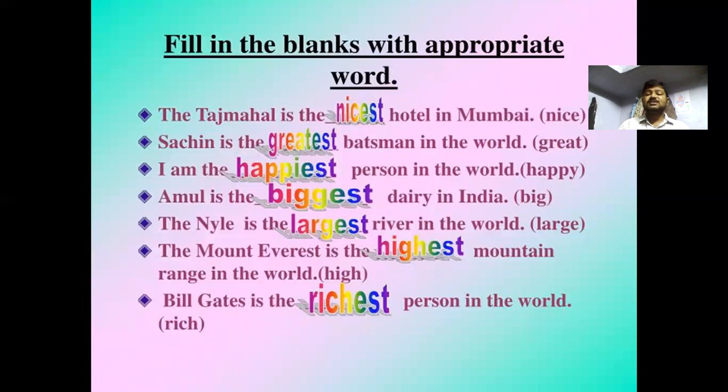And the Taj Mahal is the nicest hotel in Mumbai. Sachin is the greatest batsman in the world. I am the happiest person in the world, happy. Amul is the biggest dairy in India. The Nile is the largest river in the world. Mount Everest is the highest mountain range in the world. Bill Gates is the richest person in the world.